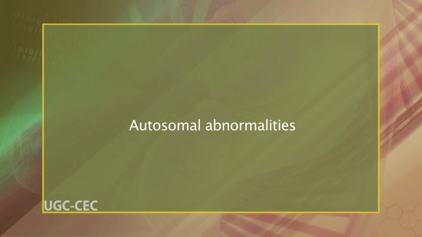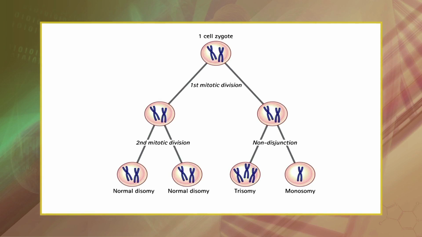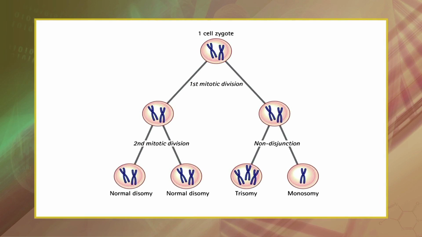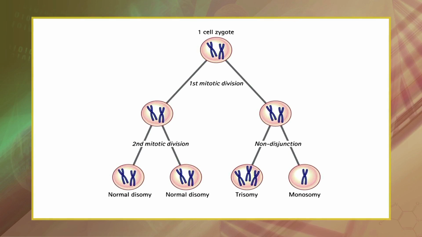Now we will discuss the autosomal abnormalities. The majority of human chromosomal abnormalities occur in the autosomes. Most of these abnormalities are monosomies or trisomies. All fetuses with autosomal monosomies spontaneously abort early in pregnancy. Likewise, almost all fetuses with autosomal trisomies die before birth. Those that survive usually have multiple physical malformations, mental retardation, and relatively short lives.